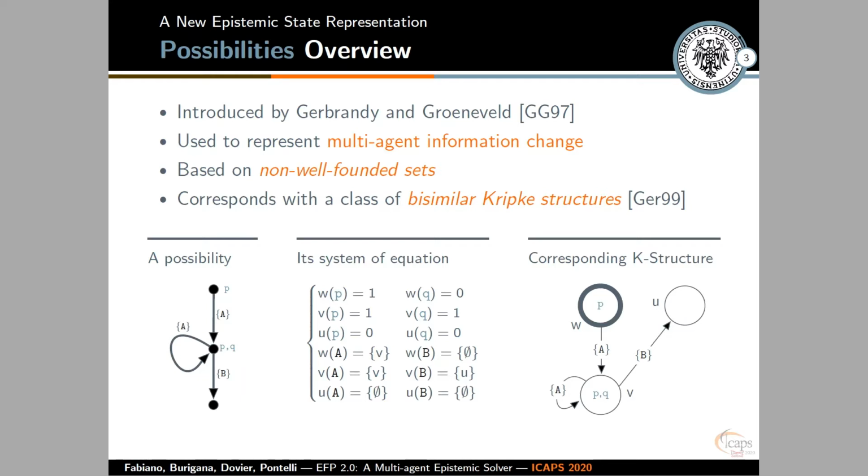Nevertheless, in 1997, Gerbrandy and Groeneveld introduced the concept of possibilities. Possibilities are a data structure based on non-well-founded set theory that are suitable to represent multi-agent information change. You can see a possibility on the bottom left of the slide and the corresponding system of equations in the bottom center of the slide. The beauty of possibilities is that each possibility corresponds to a class of similar Kripke structures, allowing the epistemic state to always be compact.